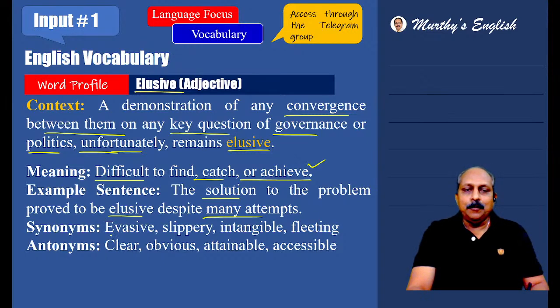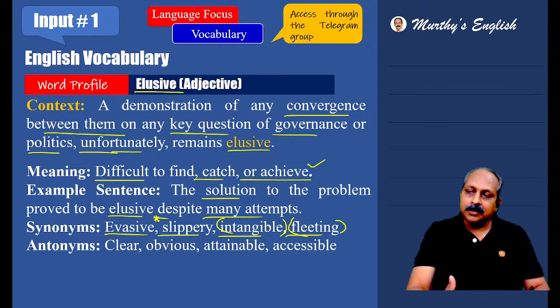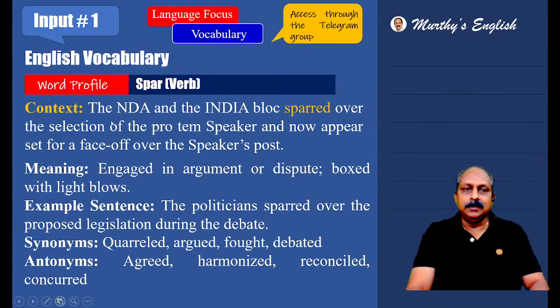Good. Evasive, slippery, intangible, fleeting. But fleeting does not go with this context. It means something like temporary. Evasive, you have to remember, intangible also doesn't go with this context. We have got many a time tangible, intangible, concrete, abstract. Tangible, concrete, same. Something you can see or touch. And abstract, intangible, same. Something you cannot see or touch. Clear, obvious, attainable, accessible, all simple words.